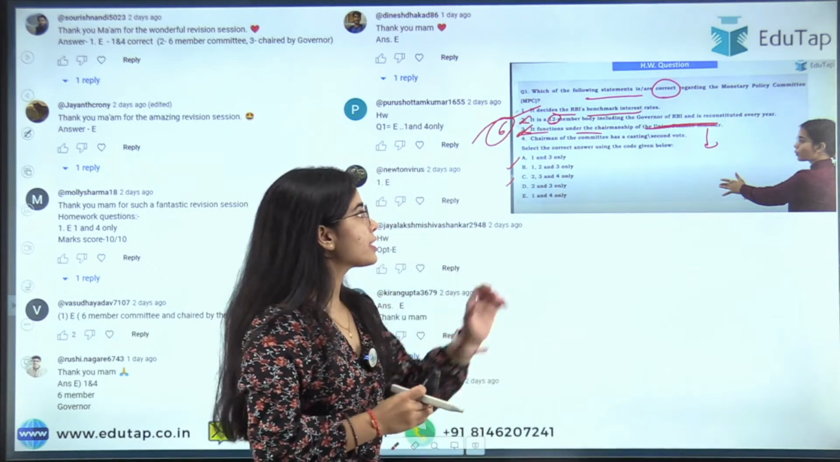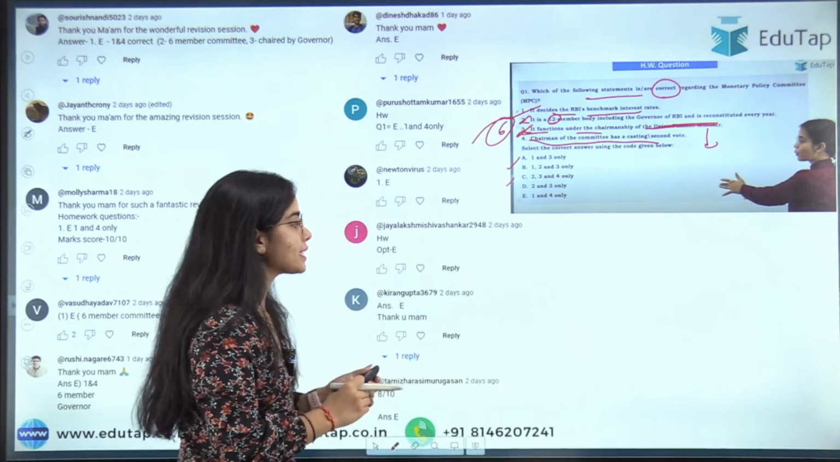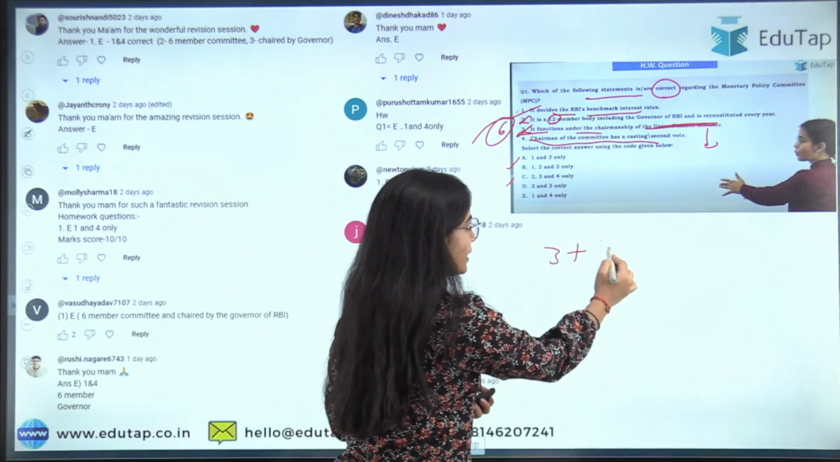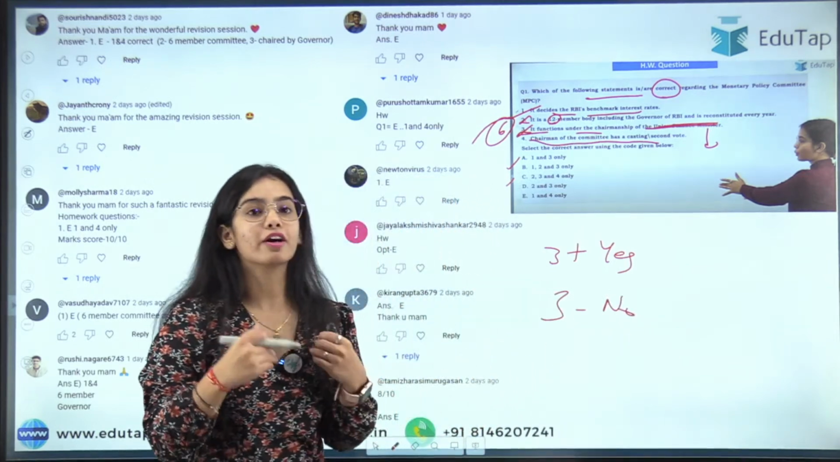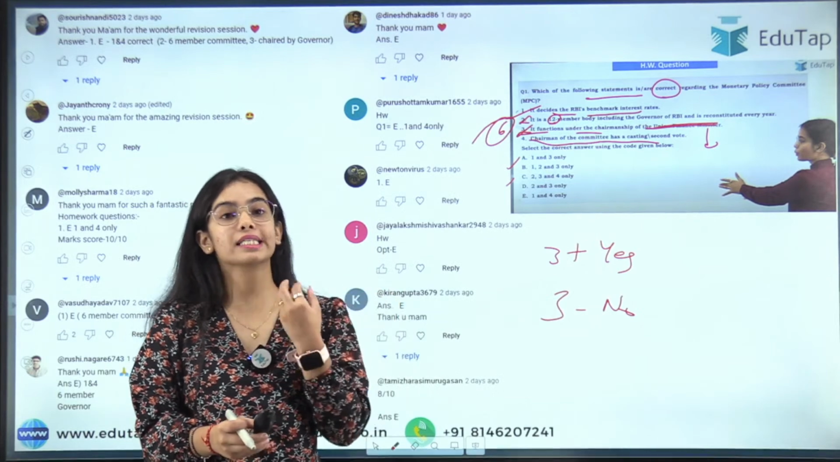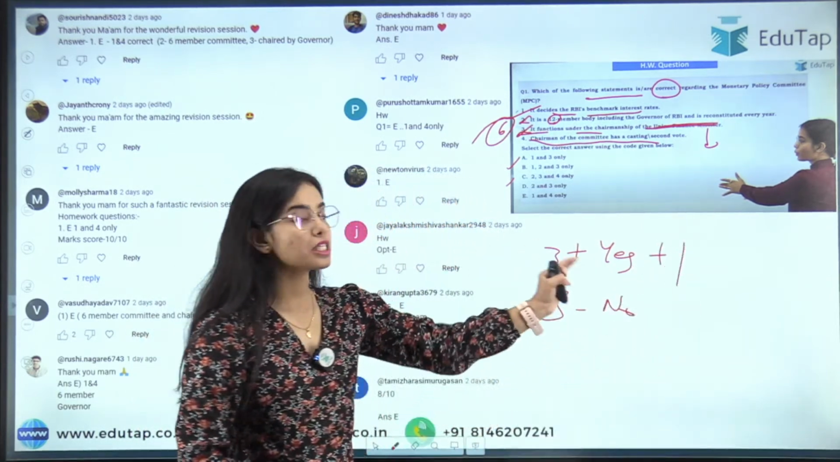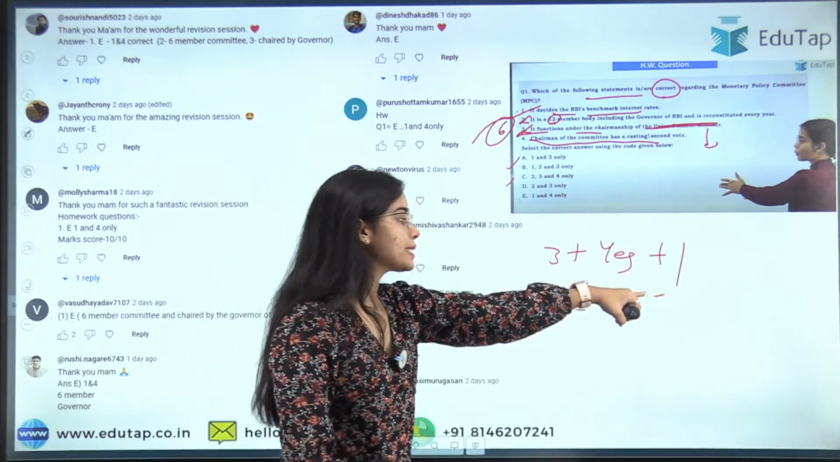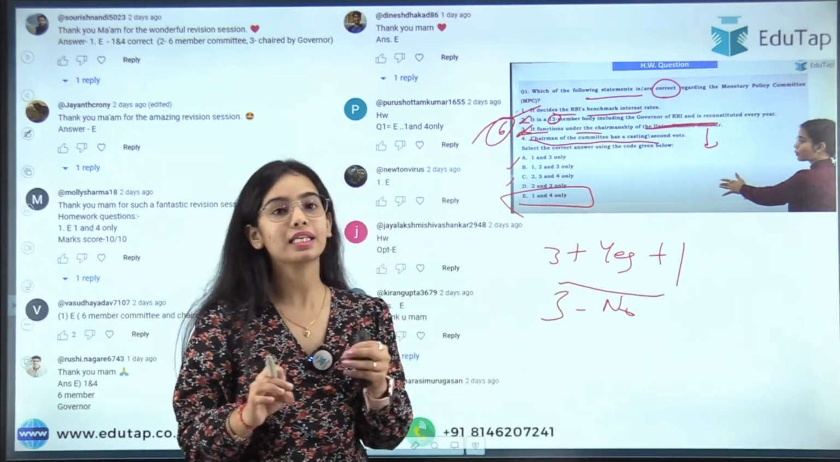The fourth statement is that the chairman of the committee has a casting or second vote. So yes, in case the 3 members are saying yes for a decision and the 3 members are saying no for a decision, then the governor of the Reserve Bank of India, that is the chairman, has a casting or second vote. So if the governor is saying yes, there will be +1 vote added, so this team wins. Okay, so the first and fourth statements are correct, and that's why E is the right answer.